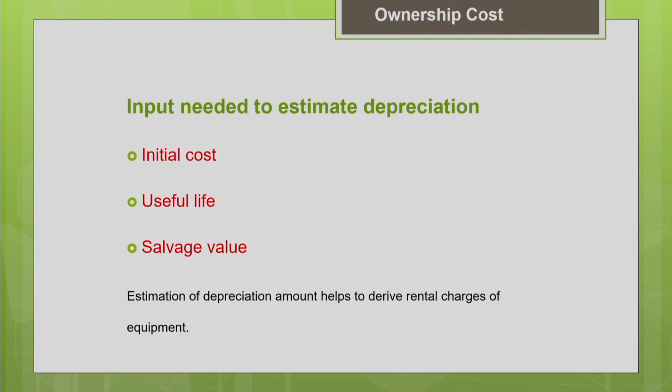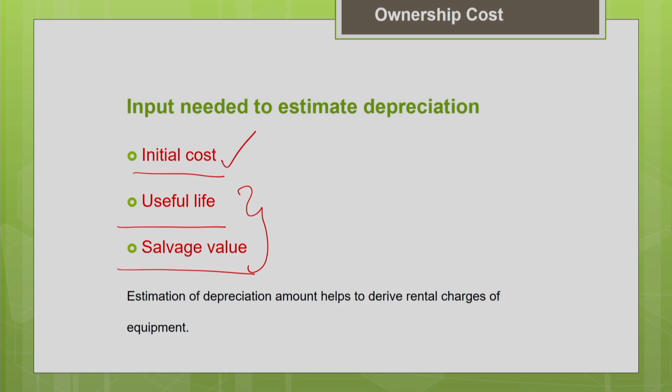So what are all the inputs needed to estimate the depreciation? The important things are your initial cost, your useful life and the salvage value. If you have these three important inputs, then you can estimate the depreciation. Initial cost, you can know accurately, you can get the information easily. But these two are a little bit uncertain, because how long the machine is going to be useful, what will be the end of the useful life, at what point of time you are going to scrap your machine. That depends upon your usage of the machine, and upon the project condition.